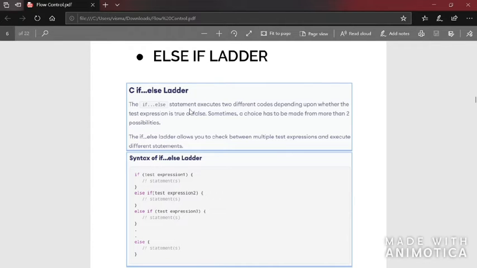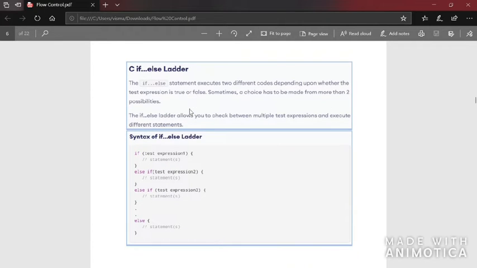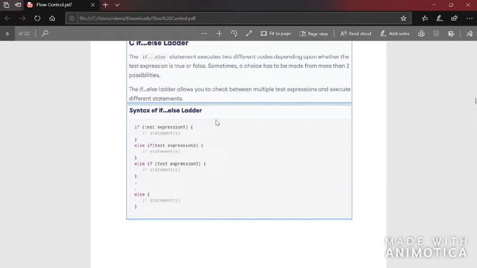So it's in such situations you will have to use an else if ladder. The else if ladder allows you to check between multiple test expressions and execute different statements. That is, it allows you to include a lot of conditional statements, that is test expressions, and execute different statements accordingly.